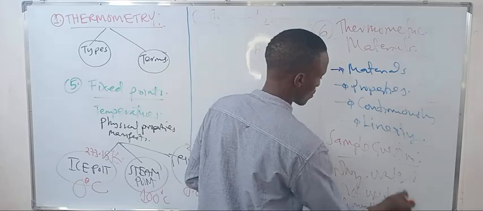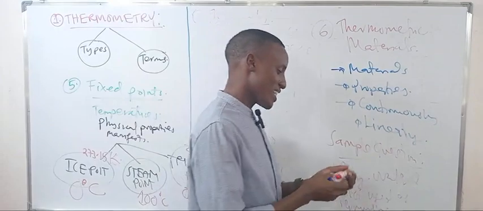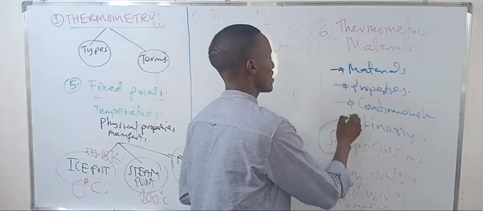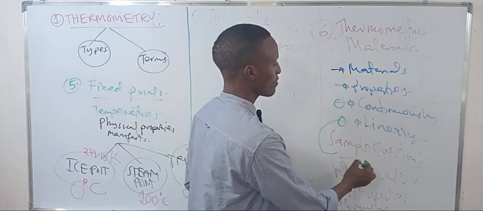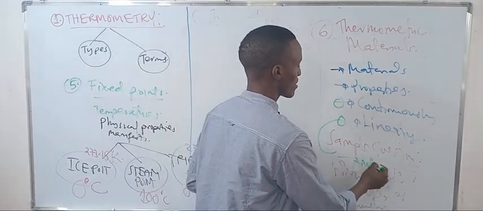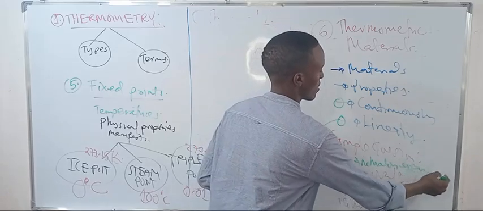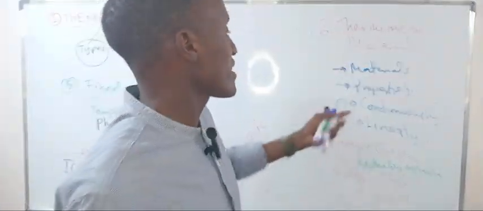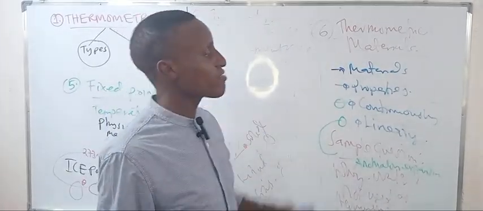A tricky question, but the reason is simple: it's not linear and continuous. Simply, it gives anomalous expansion. So talking about that, we say these materials have thermometric properties.